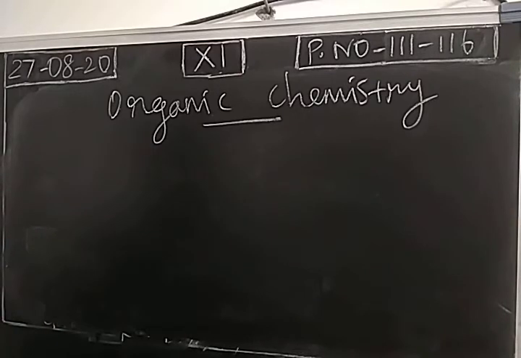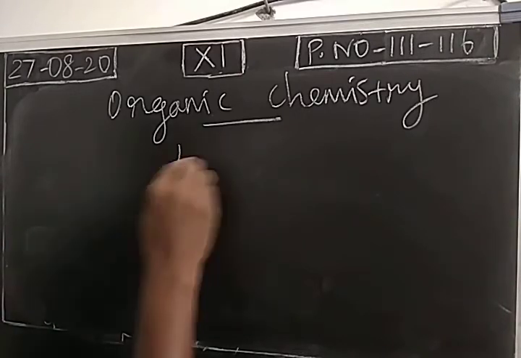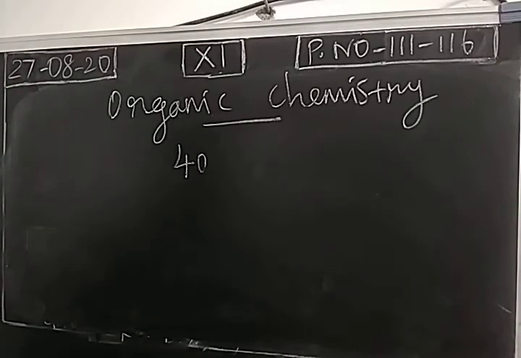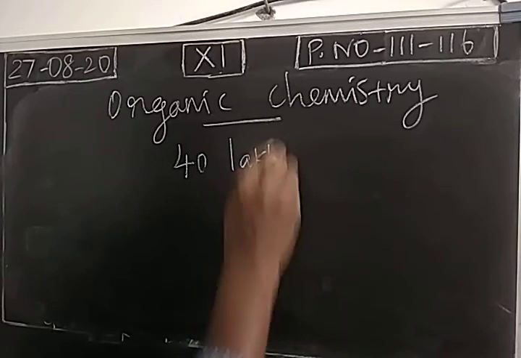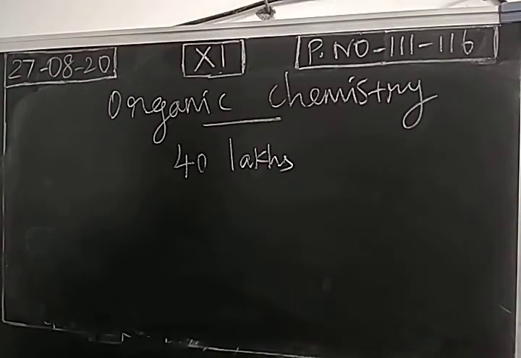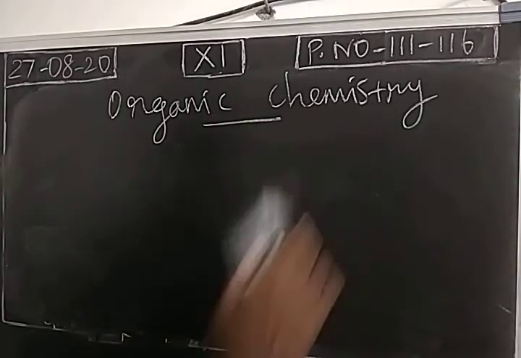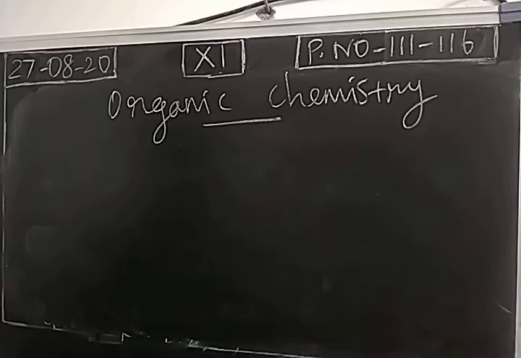organic compounds are more in number. Nearly 40 lakhs organic compounds are there. If you take inorganic compounds, just 50,000. Around 50,000 inorganic compounds are available. If you take organic compounds, around 40 lakhs are there. Right? So more number of compounds present. So organic compounds are studied in a separate branch called organic chemistry. The reason is that the properties of organic compounds are different from inorganic compounds, and more organic compounds are present.